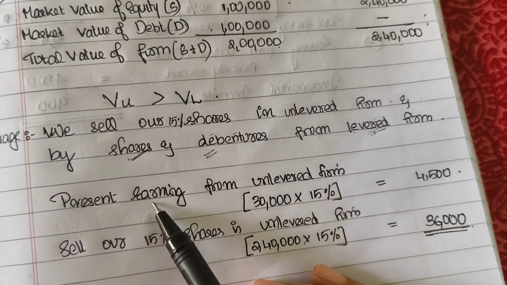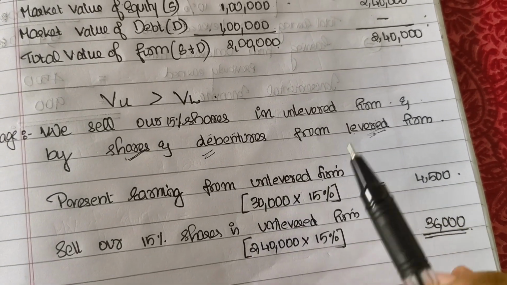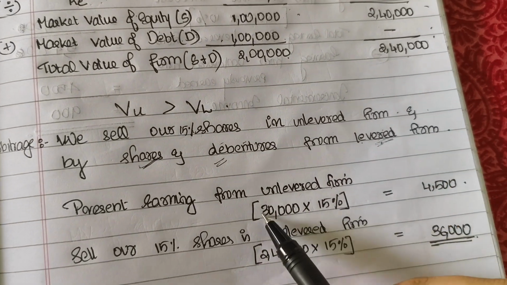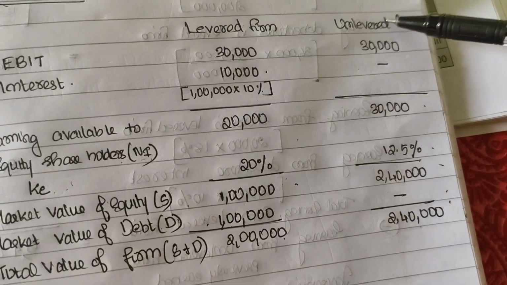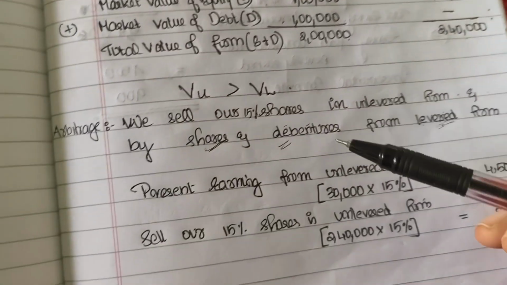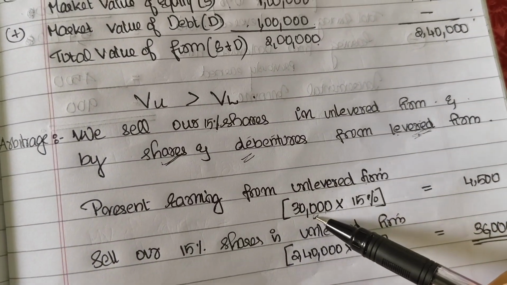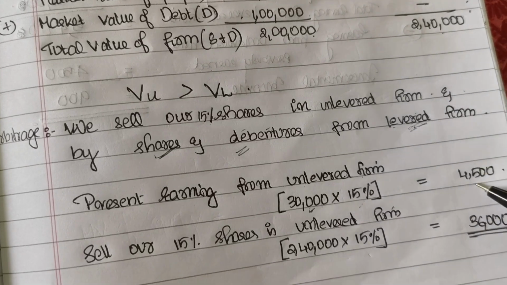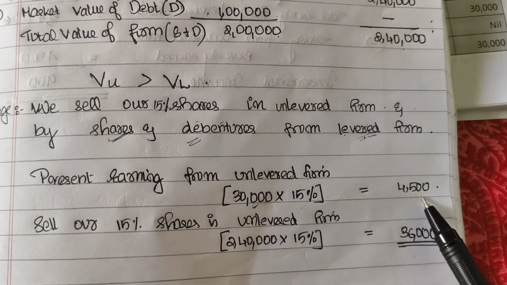So what is our present earnings from unlevered firm? We are now holding 15% shares in unlevered firm, right? Unlevered firm earnings available to equity shareholders is 30,000 and we are holding 15%. So earnings from unlevered firm is 30,000 into 15%, that is 4,500.